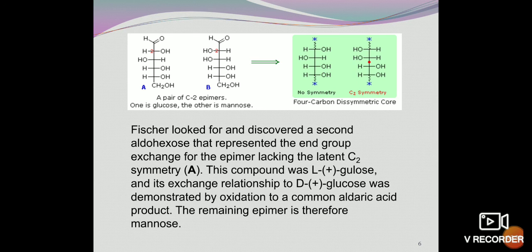So the remaining epimer is therefore mannose. So here, by the 4-carbon dissymmetric core method, Fischer demonstrated how we can identify the epimers glucose and mannose.